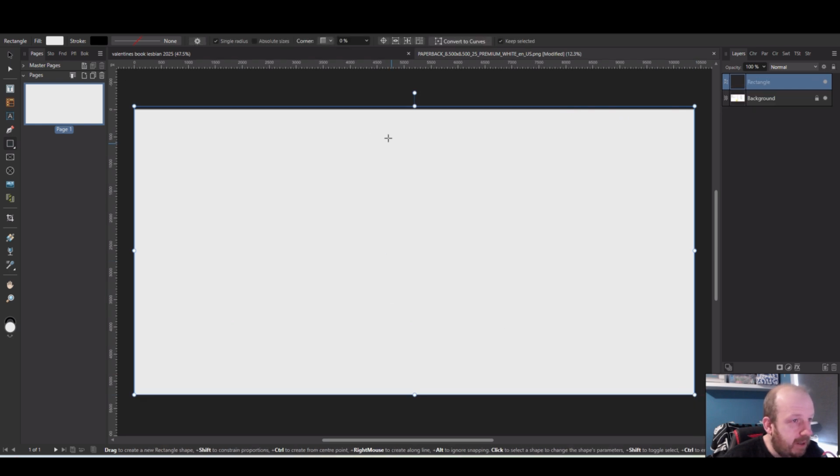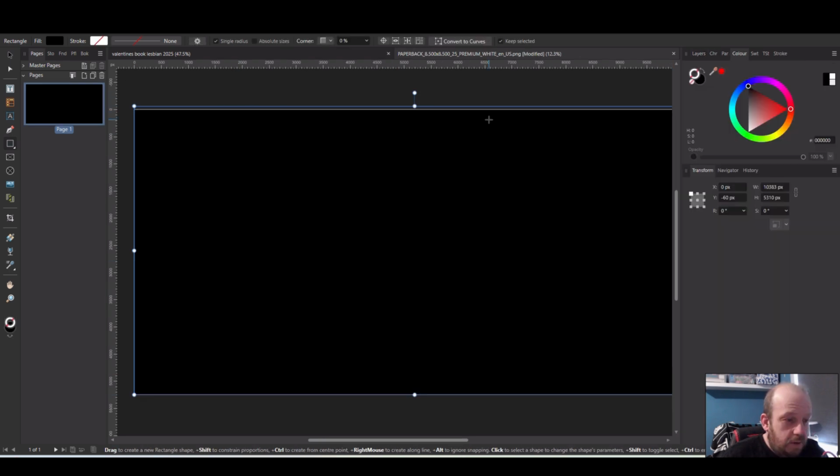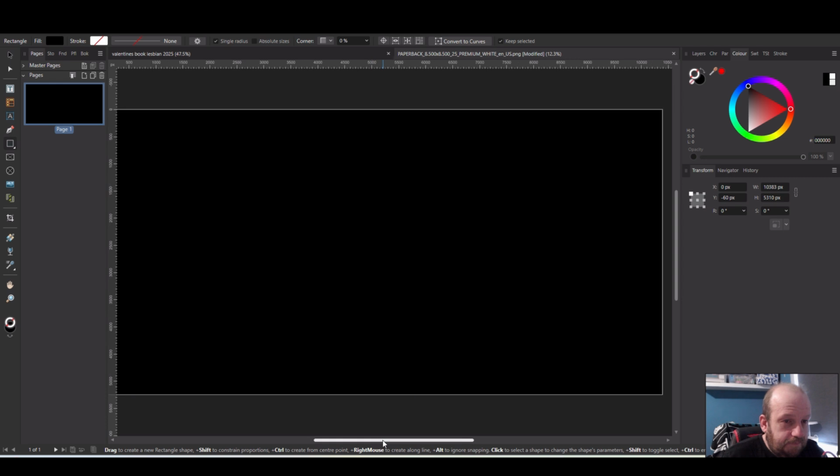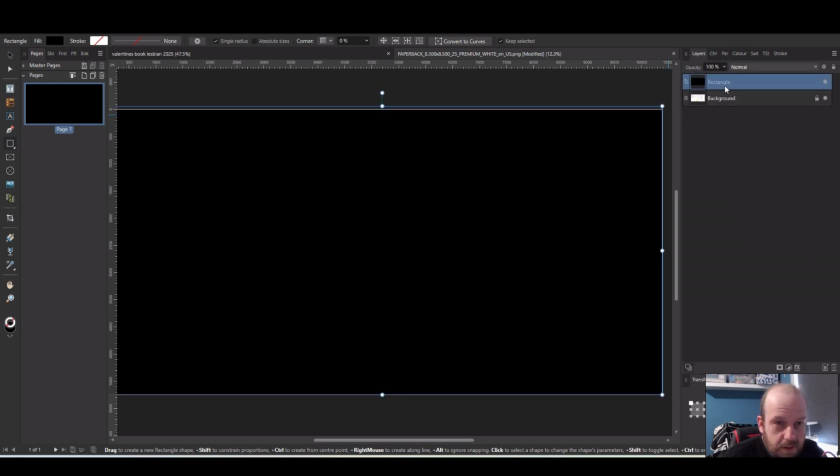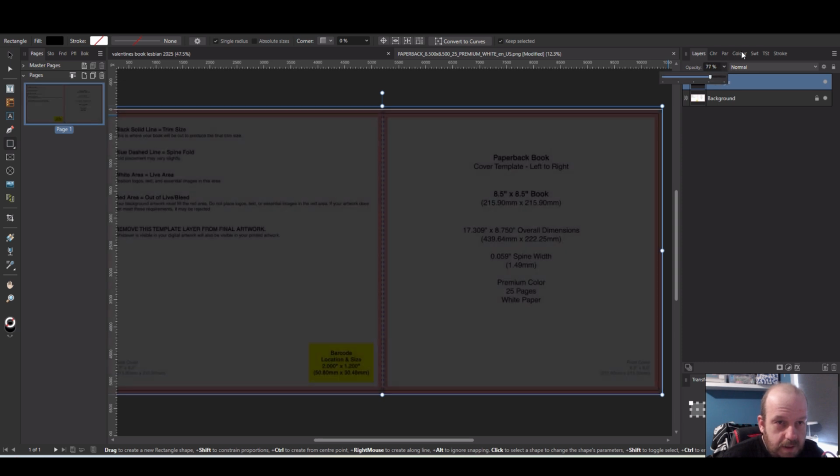And I'm going to make the rectangle, we'll say, black. I'm just going to turn the opacity down so I can see what's happening. So I've turned the opacity down so I can see the guides.